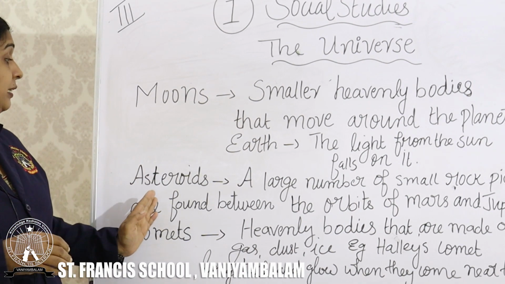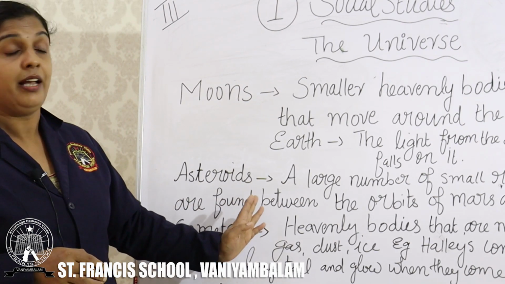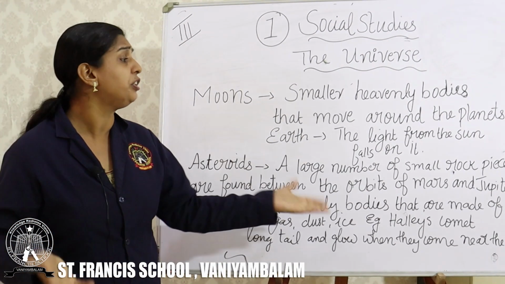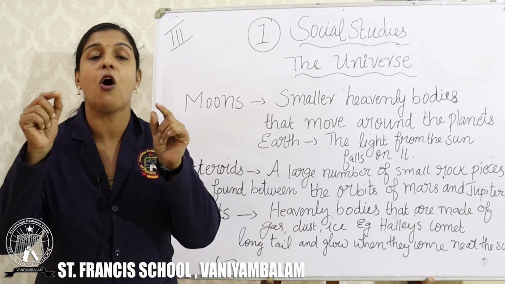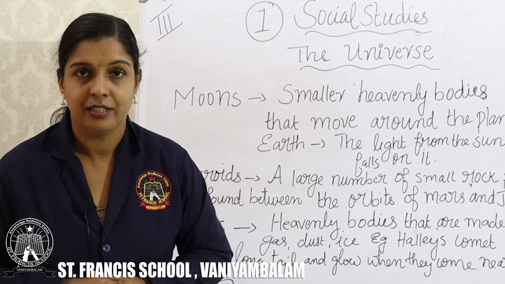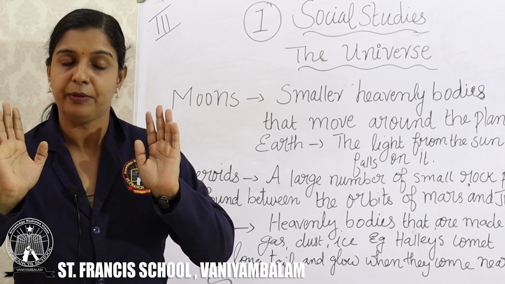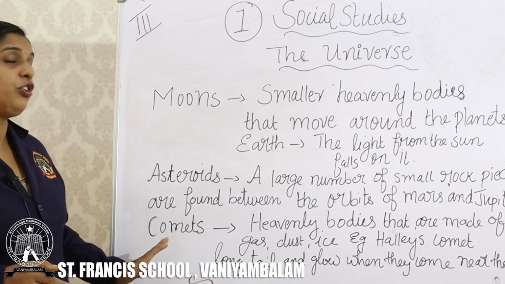And the second point, the asteroids. I told you they are a large number of small pieces of rocks, and these are seen between the orbits of Mars and Jupiter. You must understand what we mean by that. That's enough for you. And the next one, the comets.